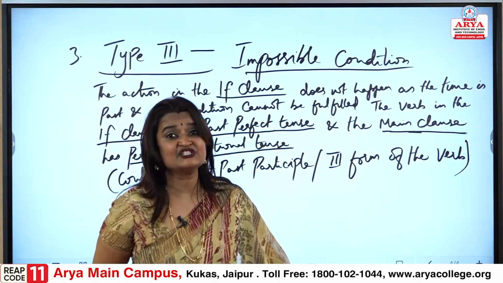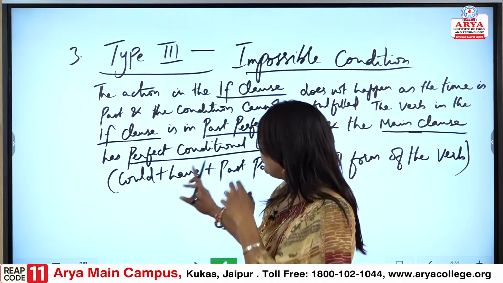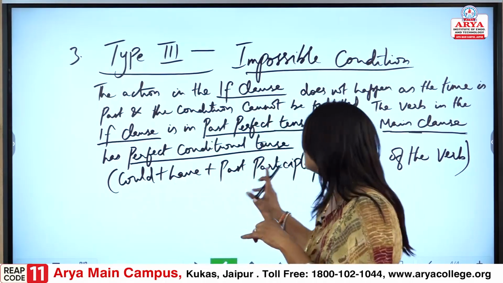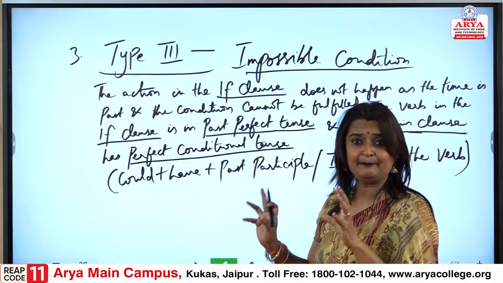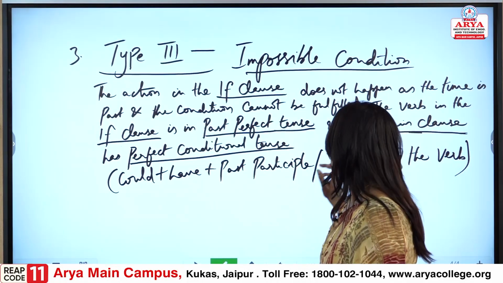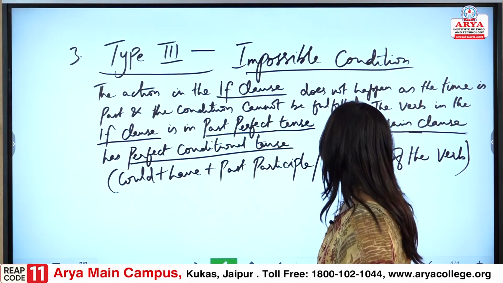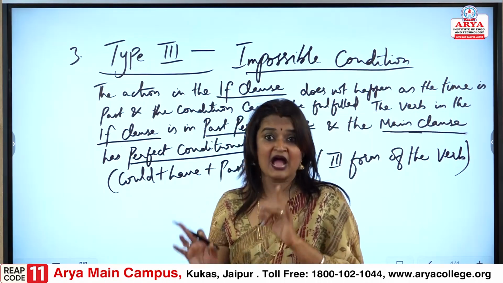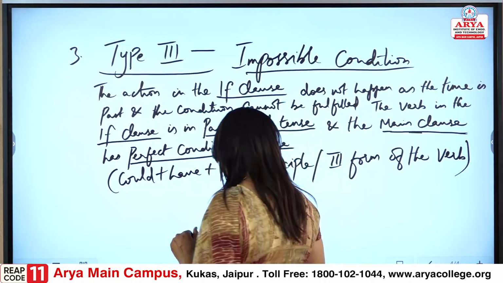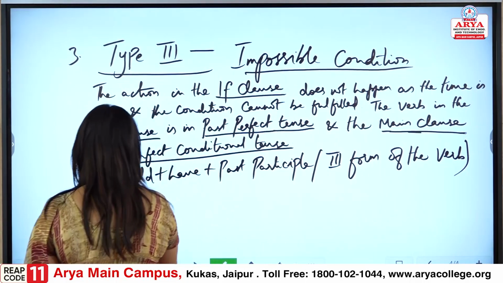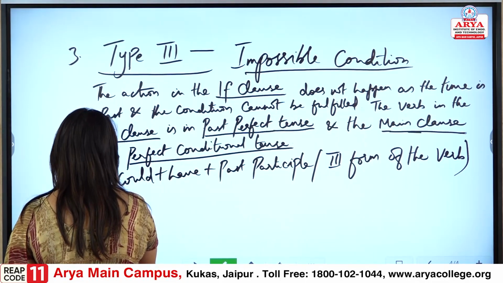So, what is the conditional tense that would follow? It is could plus have plus past participle. Any past participle can be used, the third form of the verb. Let us understand with an example, so you can have a better understanding.